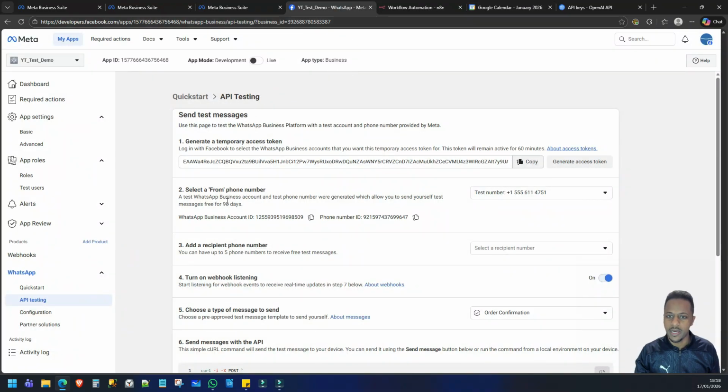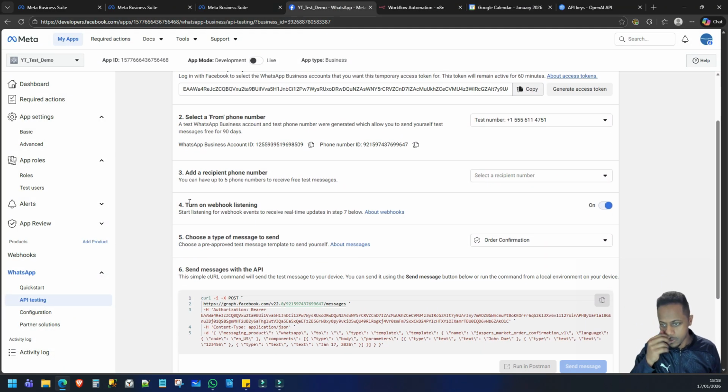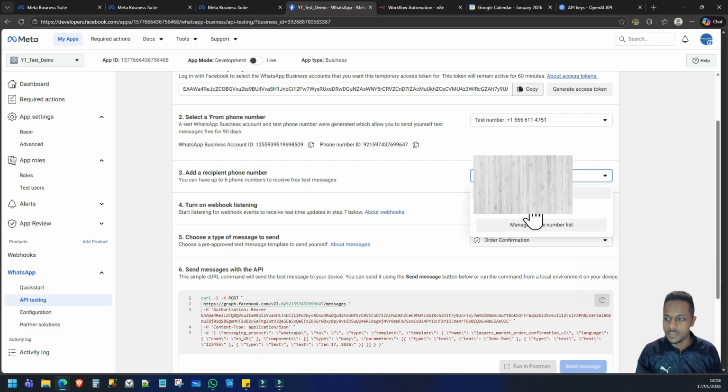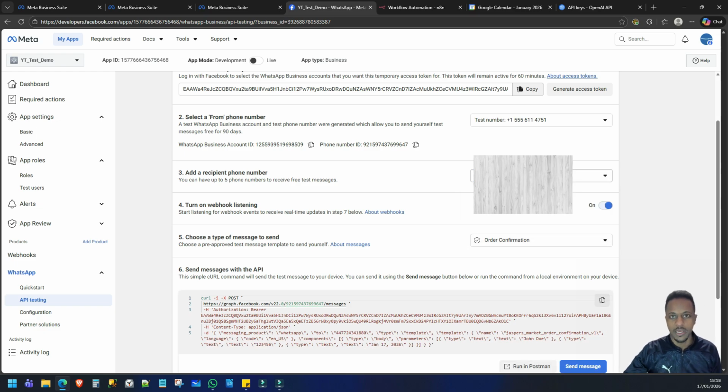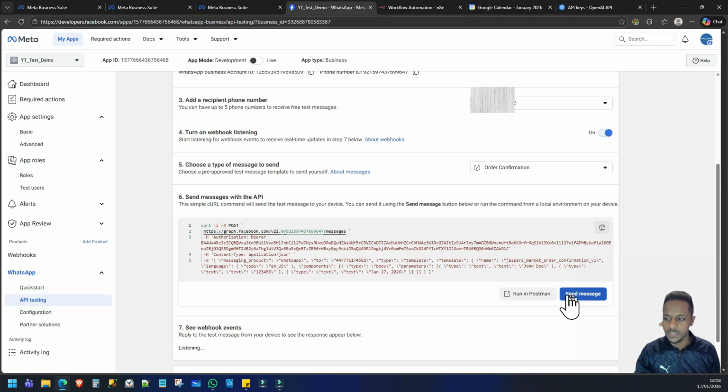And we want to go back to Meta. So what happens now is Meta will give you a test number where you can essentially test everything out, everything's working successfully, and tinker with it in the sandbox, do what it needs to do to get it working. So select recipient number. That's the number that we're going to communicate with. Actually, this is my personal number, so I'm going to use this to communicate with the test number that it's given us. You can send a test message here.